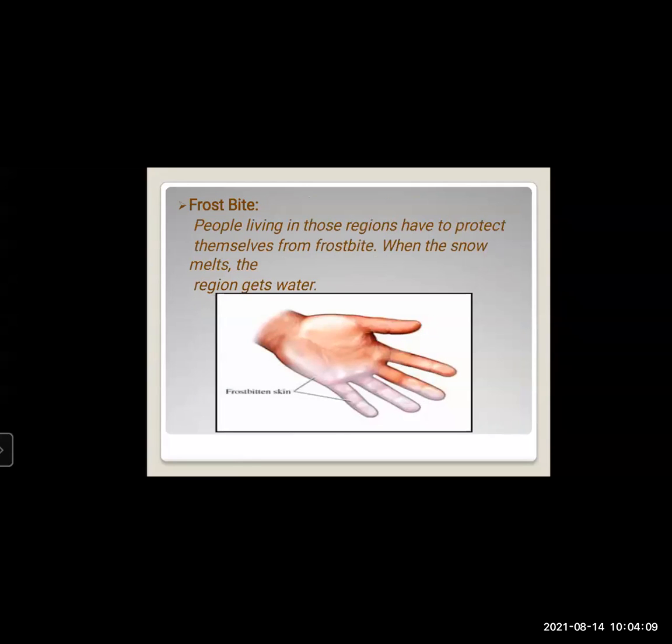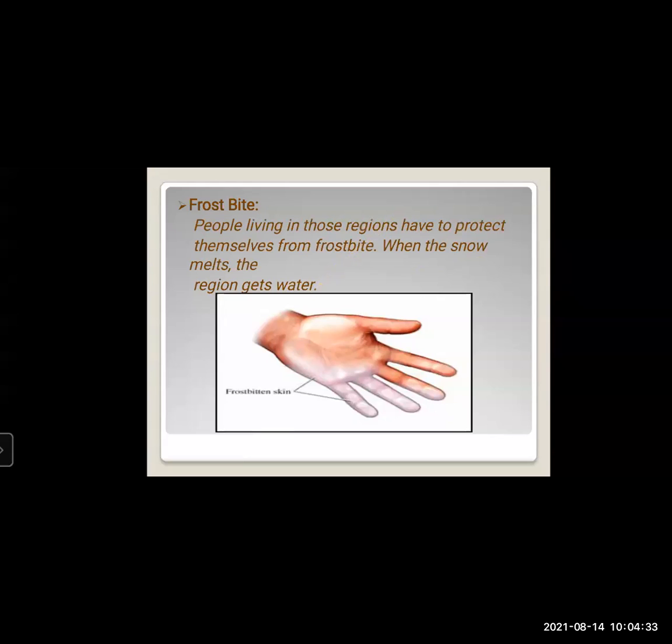Then when people stay in that snow area, they have to be very protective about frostbite. What is frostbite? People living in those regions have to protect themselves from frostbite. When the snow melts, the region gets water.